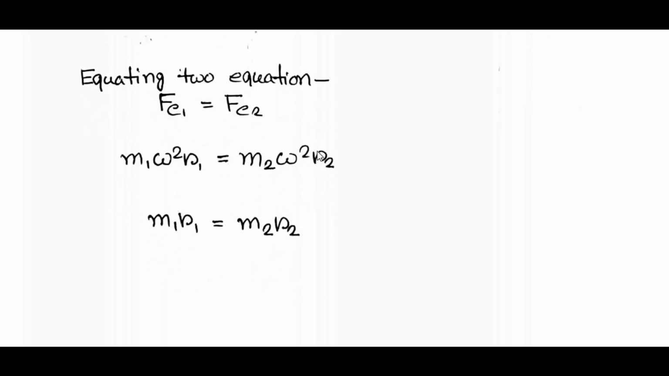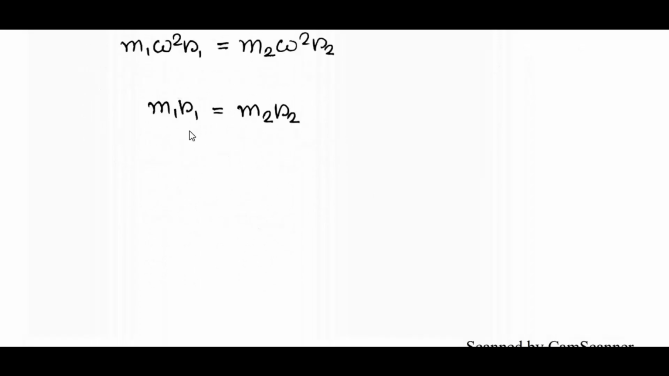Omega square is the same for these two factors, so we are taking it as common. So M1 R1 equals M2 R2. So we see that this balancing criteria depends on these factors, if we are balancing one mass in the same plane by taking another mass to balance it on the same plane.